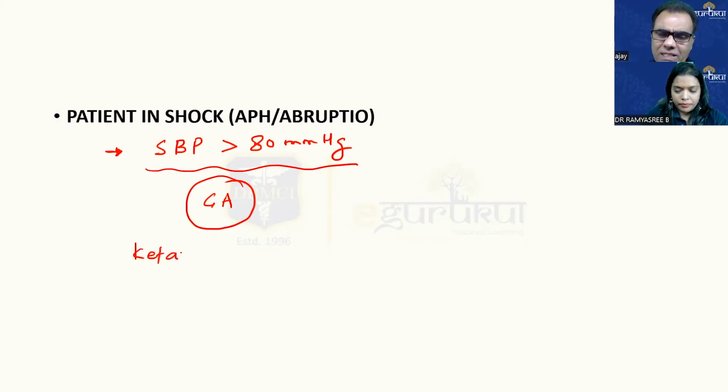And during GA here, we have to induce with ketamine because it causes sympathetic stimulation and increases the blood pressure. Even though there is an increased risk of raised uterine tone with ketamine, still we go for ketamine. Actually, it is more beneficial after the baby delivers because in these patients the uterus goes for atony. With ketamine, it's a benefit because the uterus will contract and it decreases the incidence of PPH.